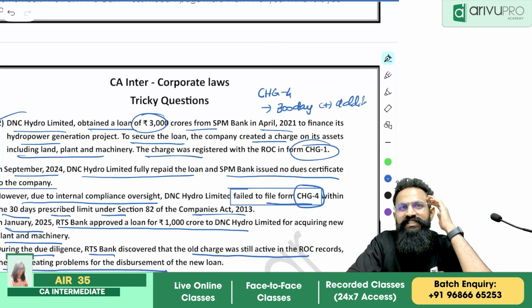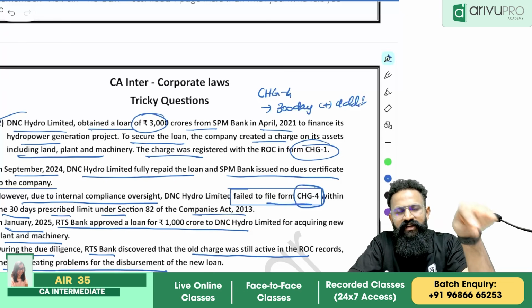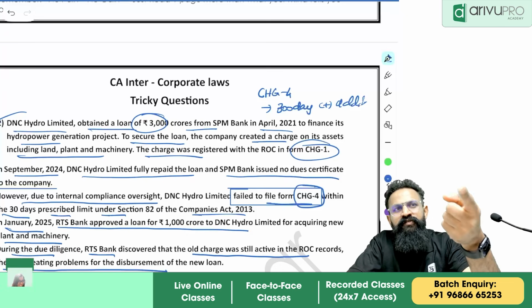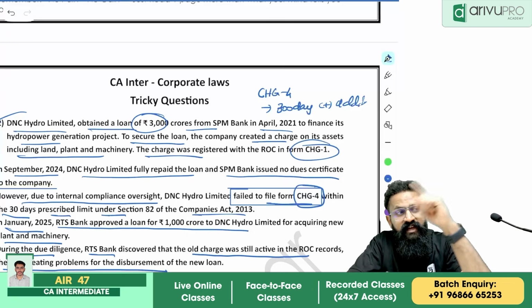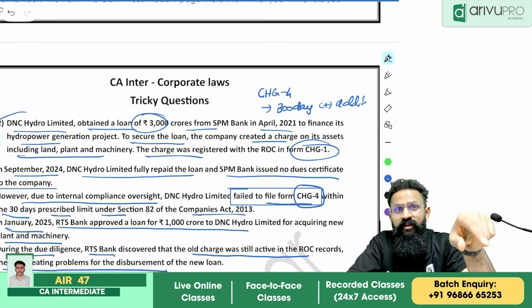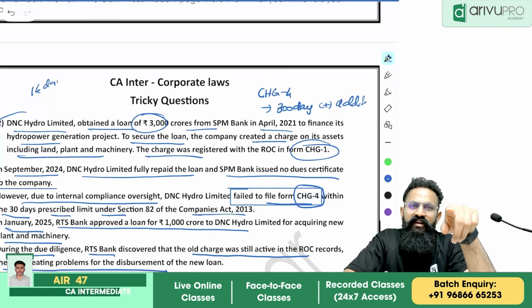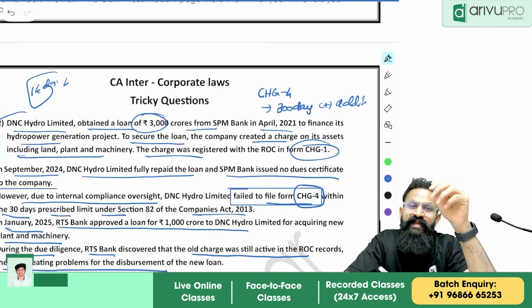When you file CHG4 with the registrar, the borrower has to file, correct? What will the ROC do? ROC will generally check with the creditor. It will say, he is telling that he has repaid your loan. Has he actually repaid? You will have 14 days to reply. If you do not reply, it will be considered as a deemed approval.